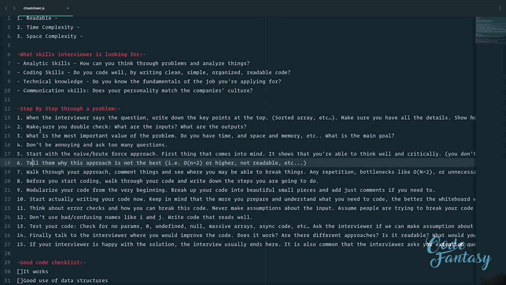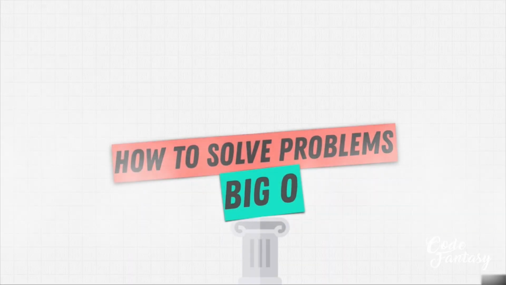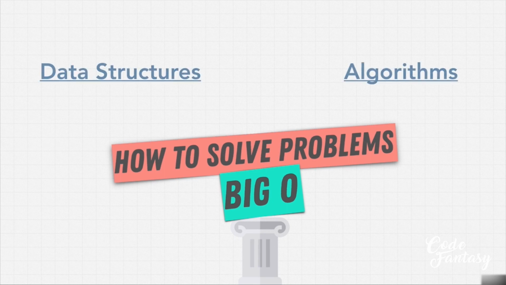Now, we should have also gotten the idea that we don't want to memorize problems. Because if you do 100 problems and try to memorize them, well, it won't really help you long term. But you're also taking a gamble, right? You're hoping the interviewer asks you a question that you've seen before. Instead, we want to take control of our destiny and practice and be ready for anything by building the fundamentals. We talked about how by using the Big O and the lessons we learned here, we can now move on to data structures and algorithms and use them during our code interviews.